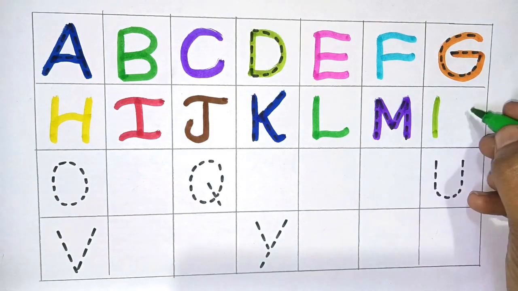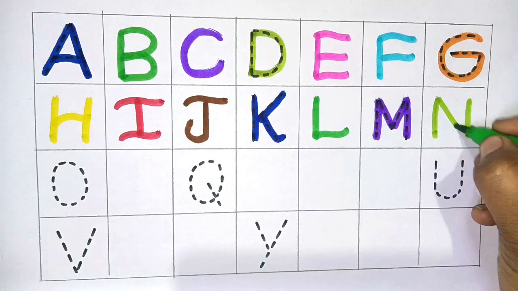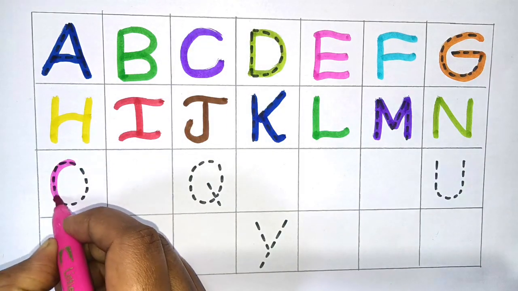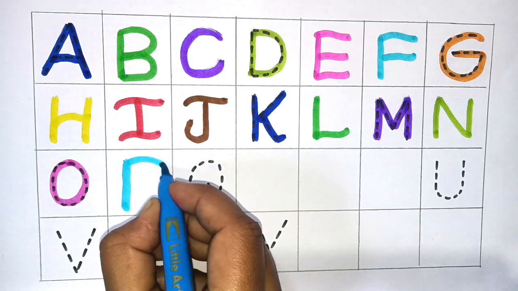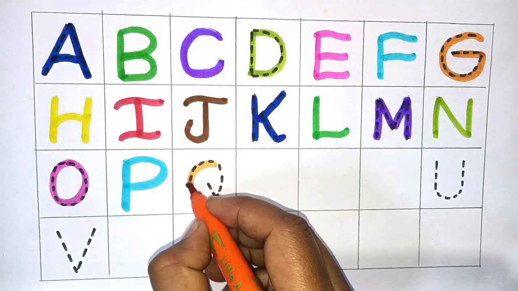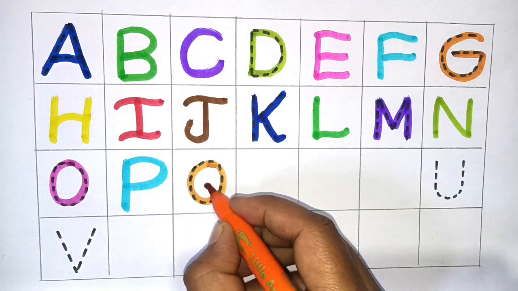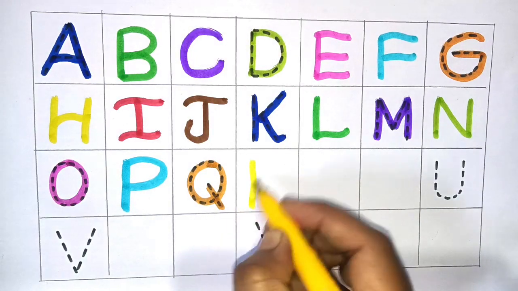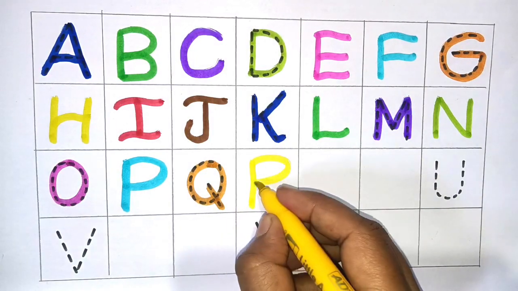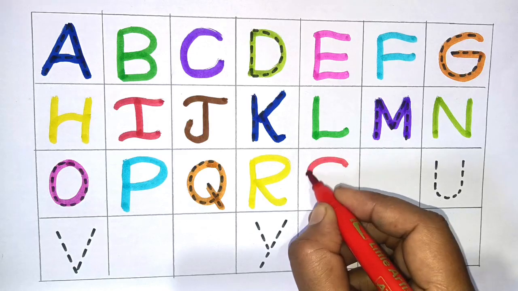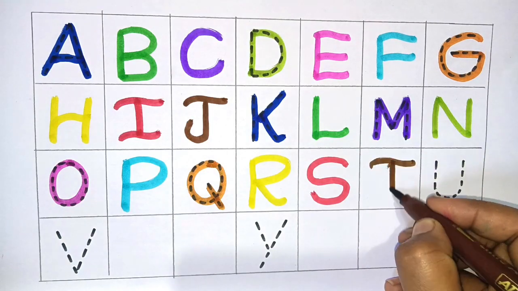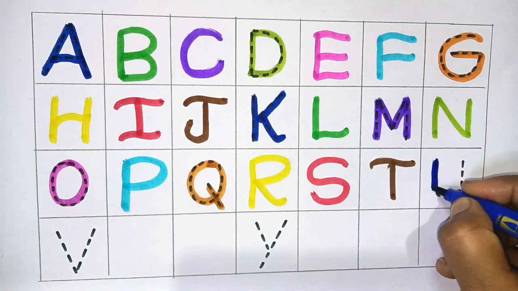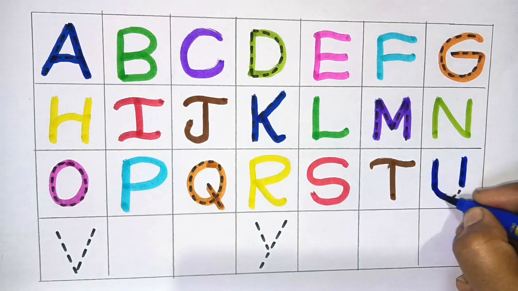Next N for nose. Next O for ocean. Next P for prince. Next Q for queen. Next R for red. Next S for sunflower. Next T for tree. Next U for universe.